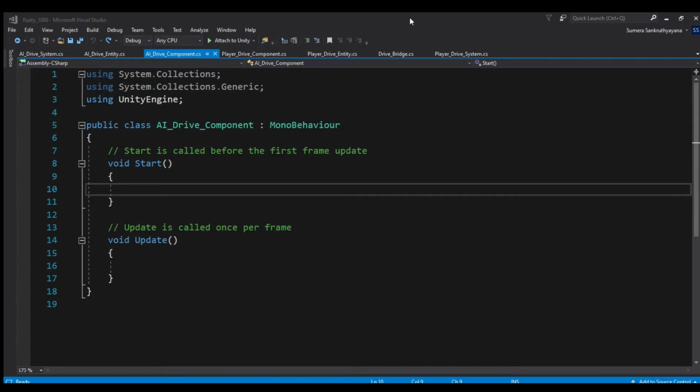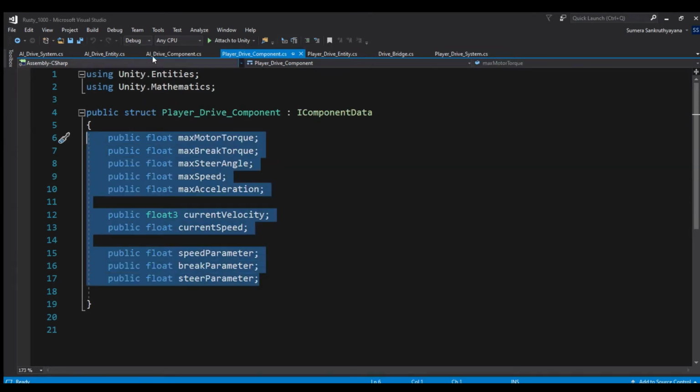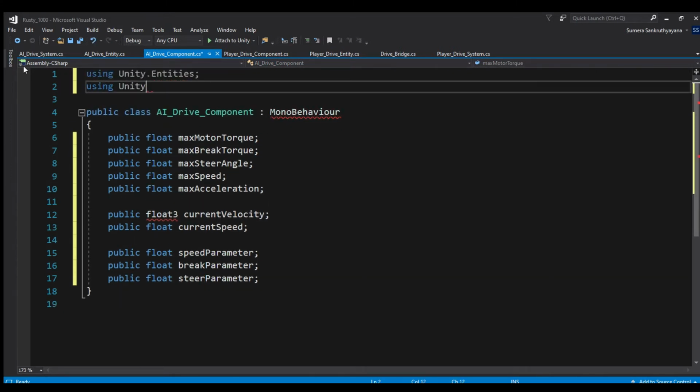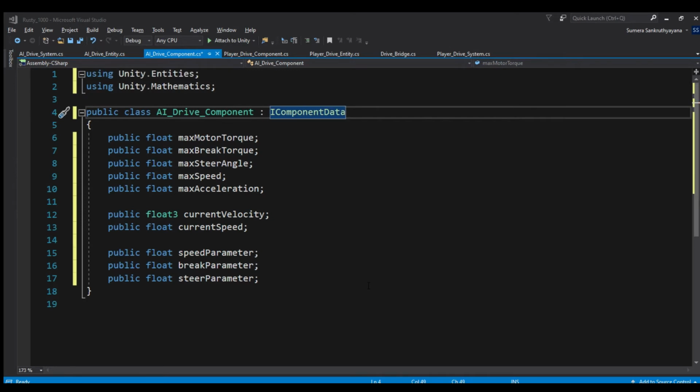Okay, now let's start writing our code. We are going to have all the variables from our player drive component and then some. First, let's copy all the variables we need and then start declaring the new set of variables. We will be using the NavMesh agent, which will start moving towards the target as soon as we assign target to its destination. So let's declare a variable to hold our agent position.